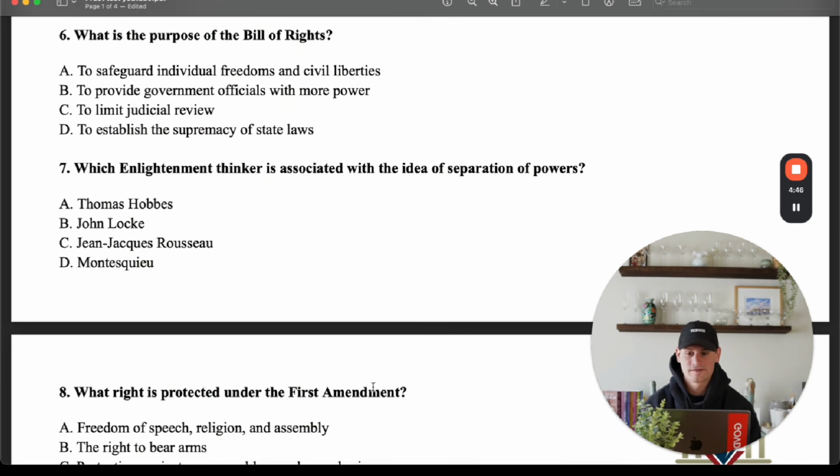6, what is the purpose of the Bill of Rights? Okay, A is to safeguard individual freedoms and civil liberties. B is to provide government officials with more power. C is to limit judicial review. And D is to establish the supremacy of state laws.